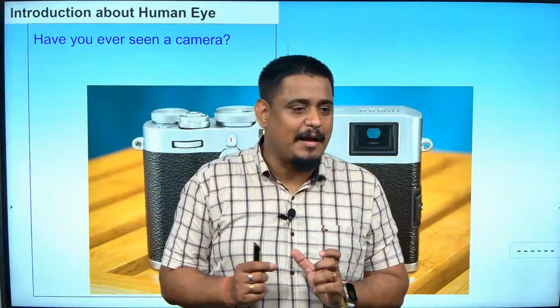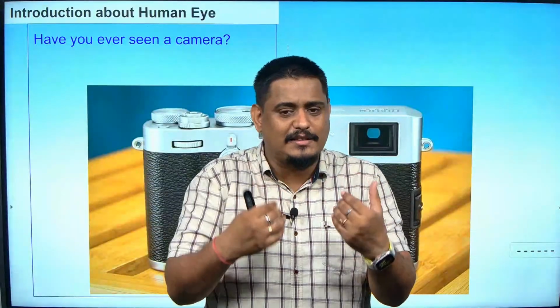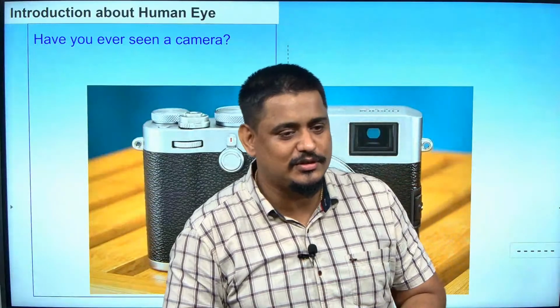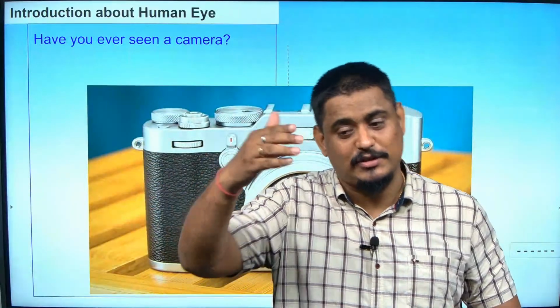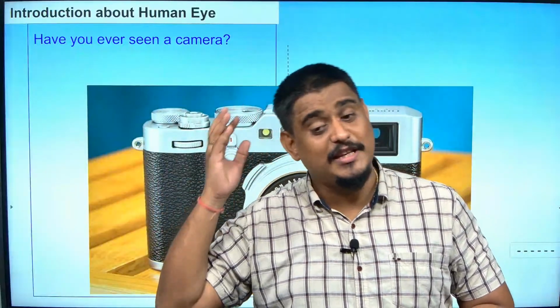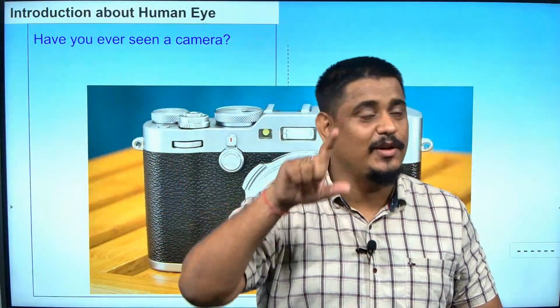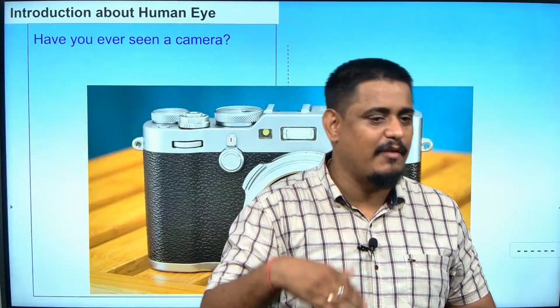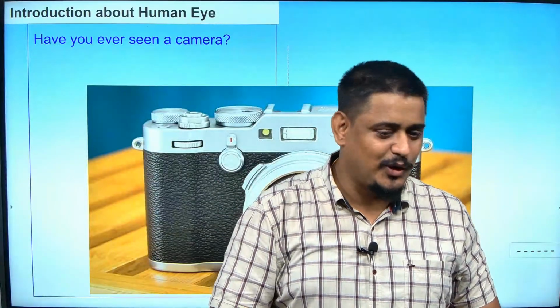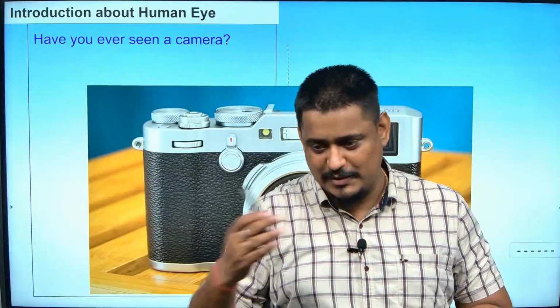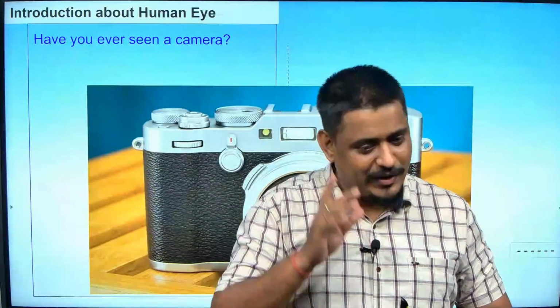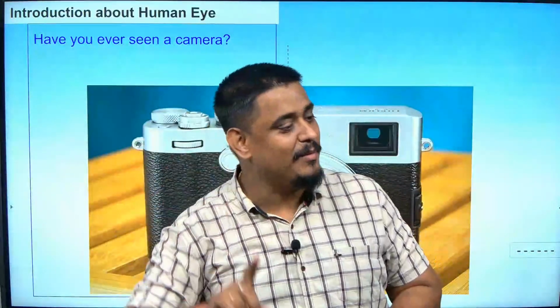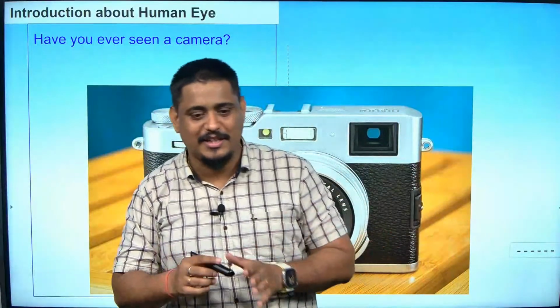Because a family will have a camera, they will take photos sometimes, and the same day they will not finish all the photo taking, isn't it? Suppose today I took 4 photos. After 1 week, I will take 2 photos. Sometimes for 3 months, they will take photos. After 3 months get over, then only the reel will go to the studio for cleaning, and they will clean it, print it, and after printing, give it to you. So if your birthday is in March and your brother's birthday is in April, gone. You have to wait for your photos to come. They will come only in May, because after both occasions are over, they will clean the photos.